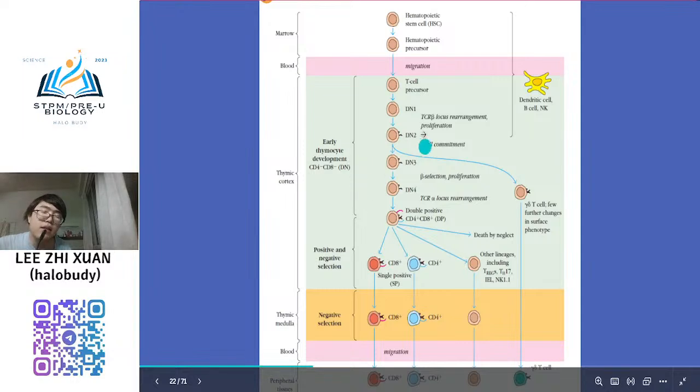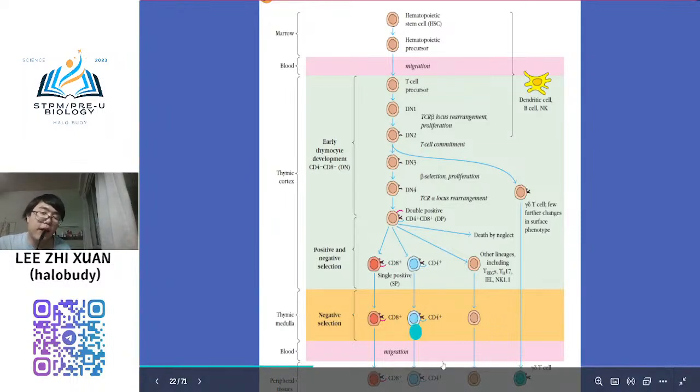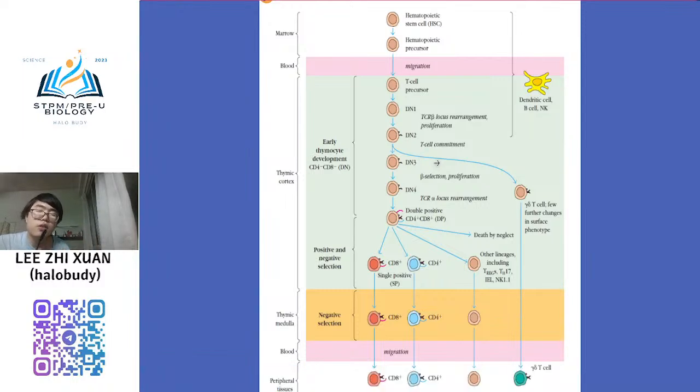So in the development, the final product is to produce the T lymphocyte containing the T cell receptor and the double positive protein. And then after that, they will go through the positive selection and negative selection, and finally produce the cytotoxic T cell and also helper T cell. Okay, so that's all about the development of T cell.